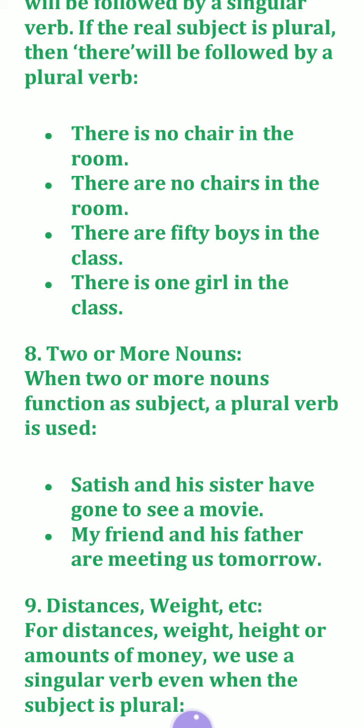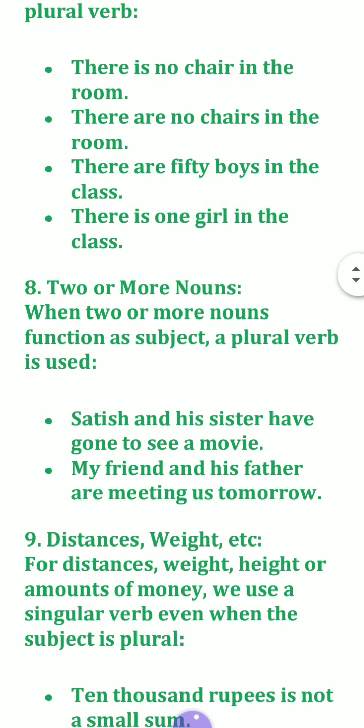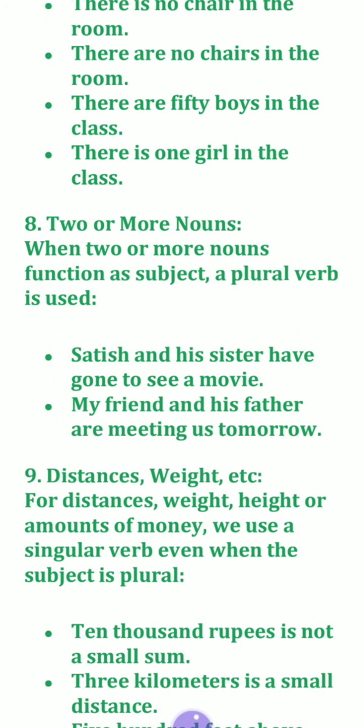There are no chairs. There are 50 boys. If suppose the question is, there, blank space, 50 boys in the class, the answer will be are. There, dash, a boy in the class, is the right answer. So after there, which verb will come will be decided by the noun that follows there. Same explanation they have given here also.